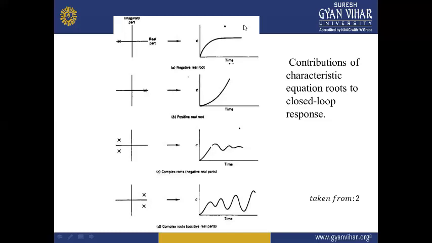And with the involvement of complex roots in the negative part, they will contribute towards the stability, but with some oscillations.